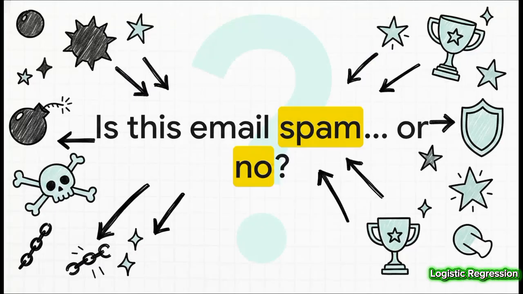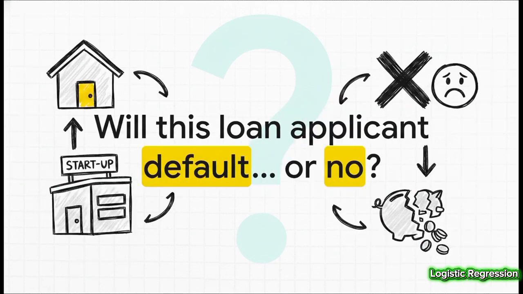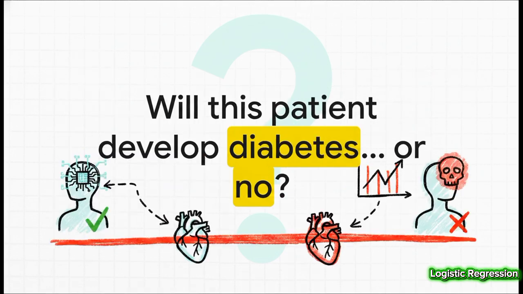You see this one all the time, right? Your inbox is basically a battleground where an algorithm decides for every single message, is this junk or is this important? That's it, a simple yes/no call. Okay, now the stakes get a lot higher. I mean, this decision can change someone's life. It can determine if you buy a house or get to start a business. But at the end of the day, for the algorithm, the outcome is still binary. Approved or denied.